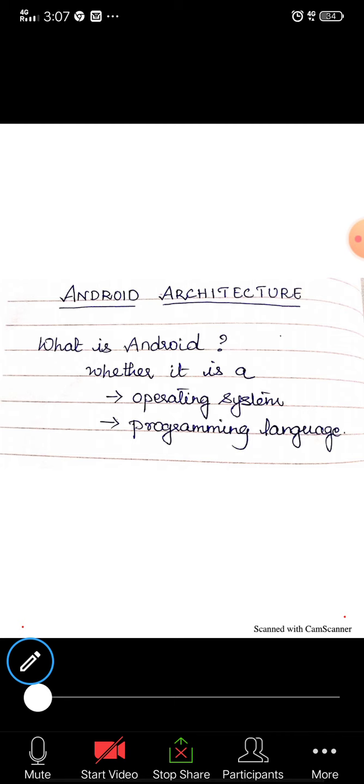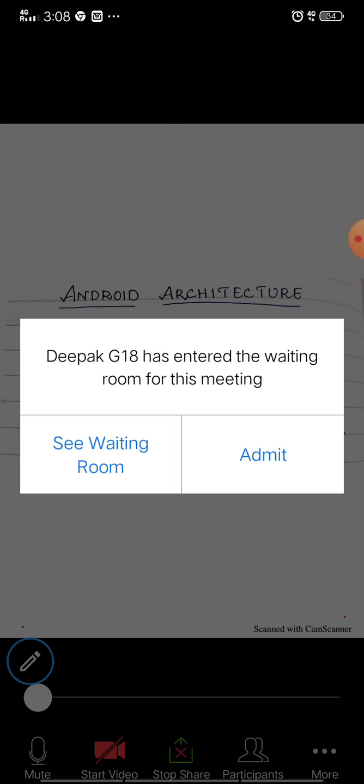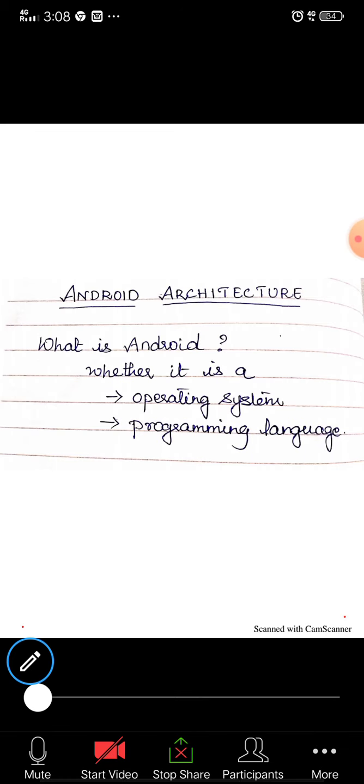So today we are going to see the Android architecture. Before getting into the architecture, we need to know first what is Android. Some people would say Android is an operating system or a programming language. By the end of the session, we will know what Android is.